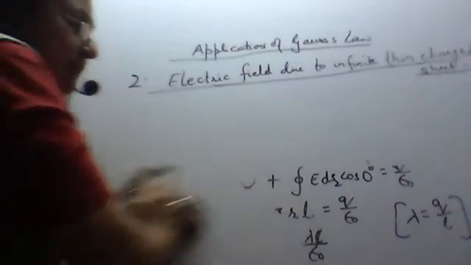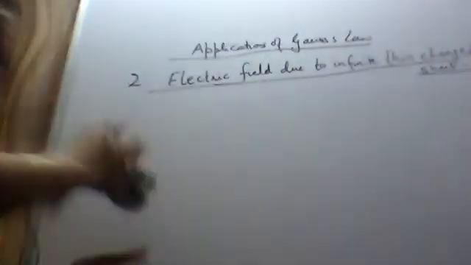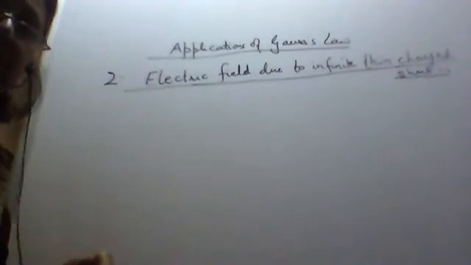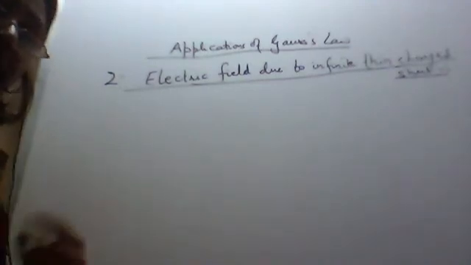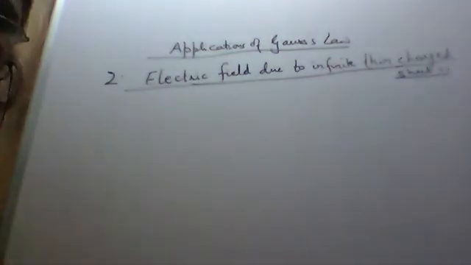Now in the same way, first we'll draw a sheet on which positive charges are uniformly distributed. So this is the thin charge sheet. Due to this thin charge sheet, we'll find the electric field at a point P which is close to it, using Gauss law.